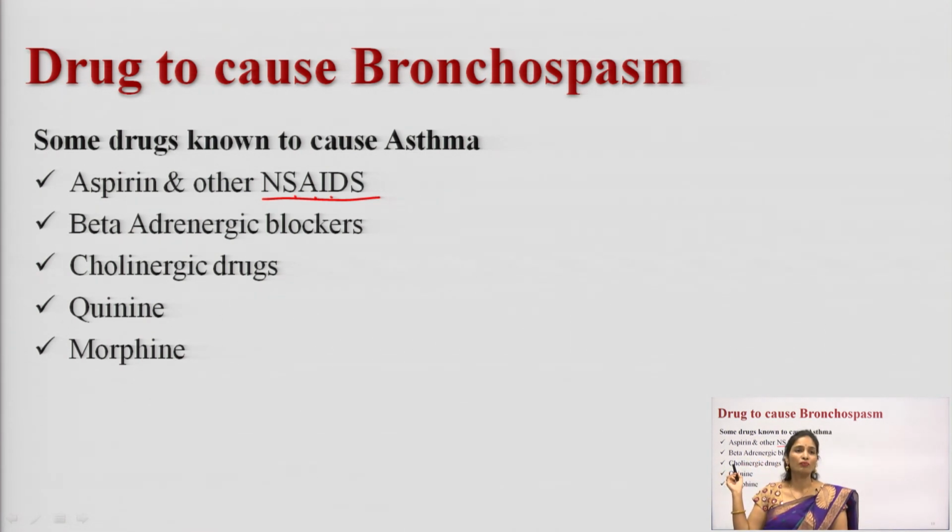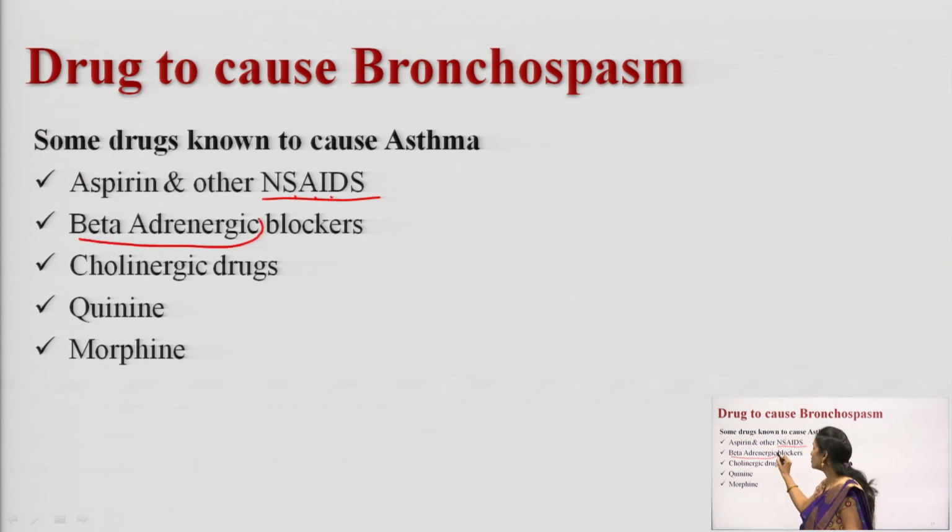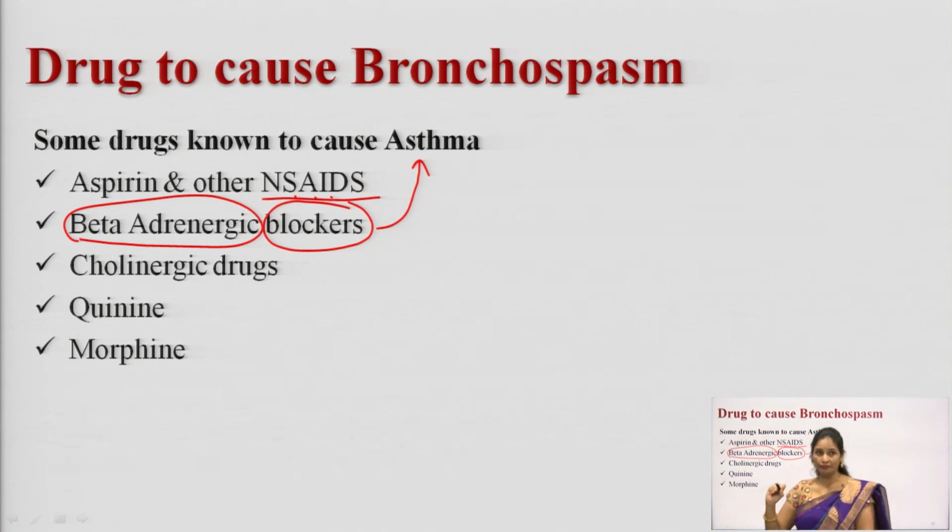Aspirin and other non-steroidal anti-inflammatory drugs can cause bronchospasm, and there are other drugs which cause asthma, like beta adrenergic blockers. Do not get confused here: beta adrenergic agonist drugs are used to treat asthma, and the blockers are the drugs which cause asthma.